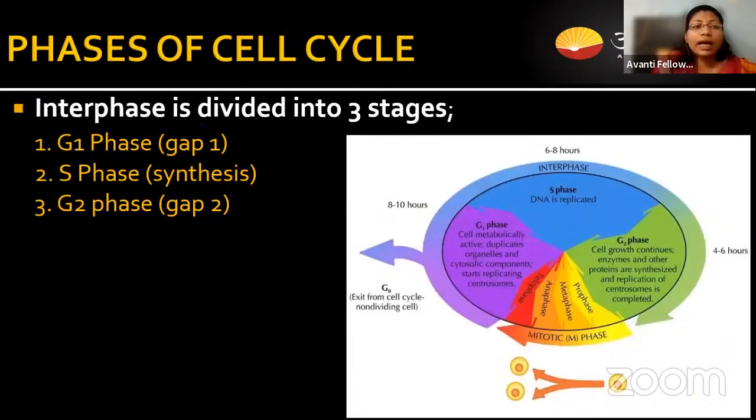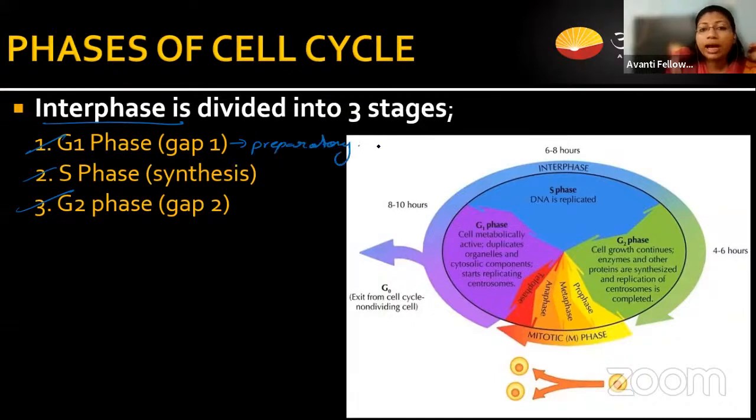As we can see, interphase is composed of three different phases: G1, S and G2. G1 phase is a preparatory phase and metabolically active, right? That means the cell starts increasing its size along with its content.